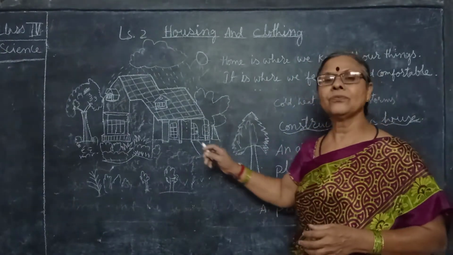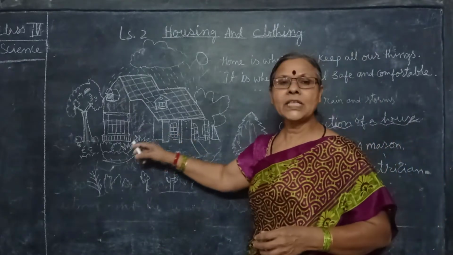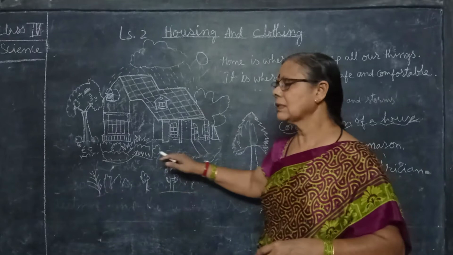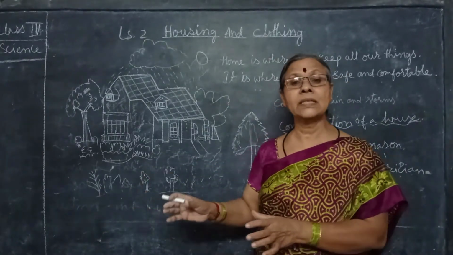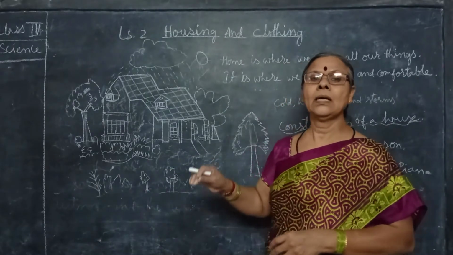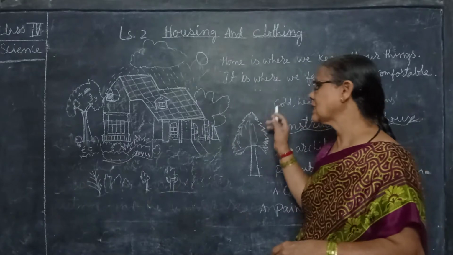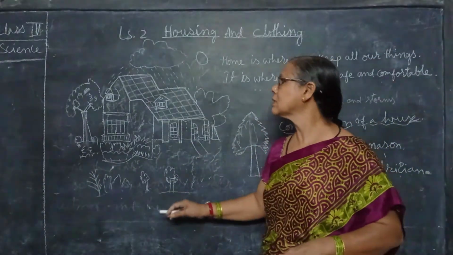So that is why we should live in a house. And the surroundings also, we should keep neat and clean. Daily we have to clean it. So we should have the dustbin also to throw in all the waste things. So plant more and more trees in the surroundings of the house.